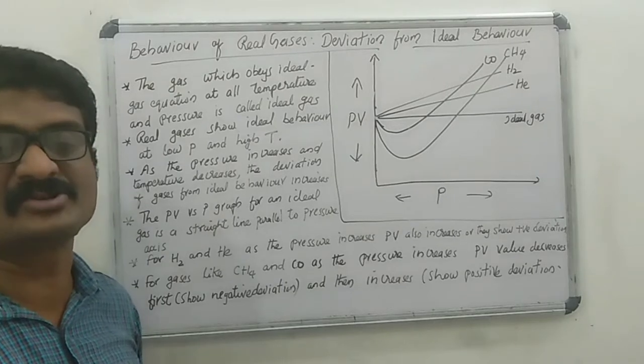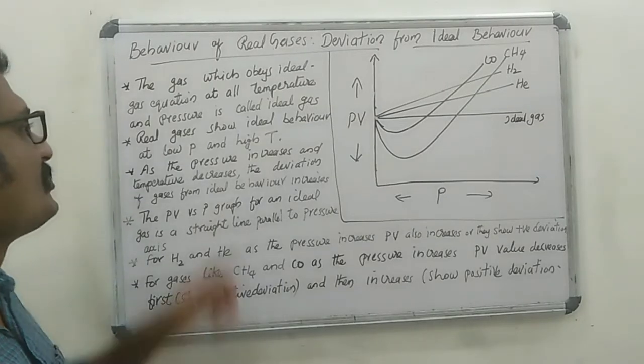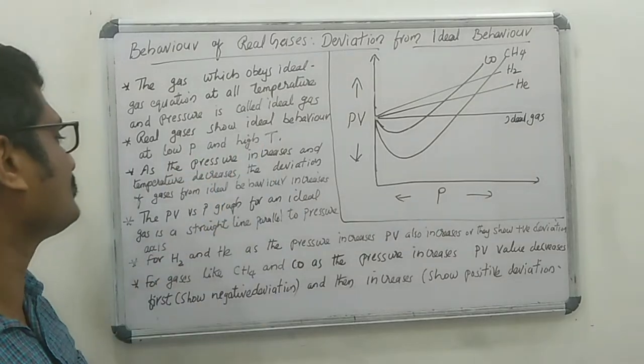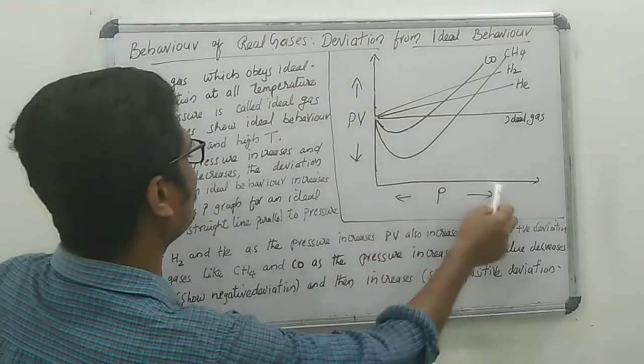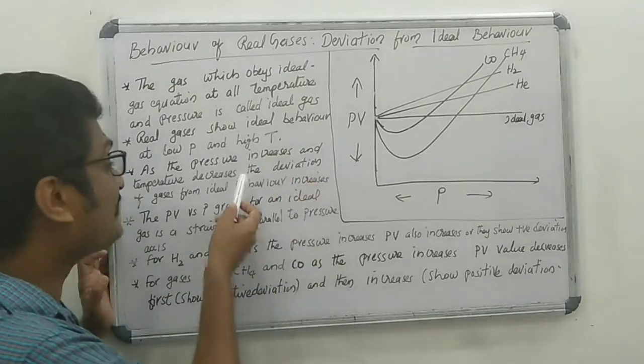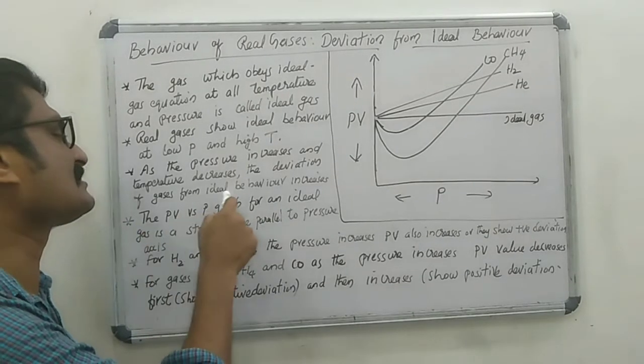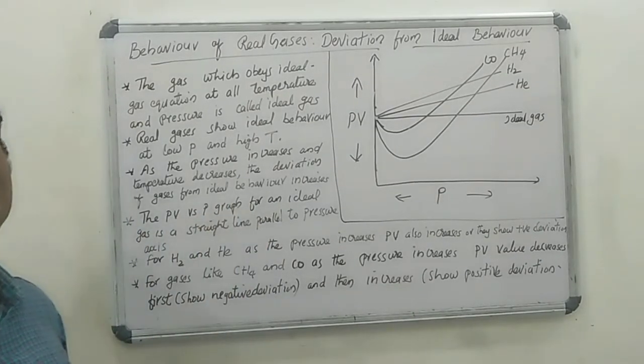Very important point. All the real gases show ideal behavior at low pressure and high temperature. That means as the pressure increases and temperature decreases, the deviation of the gases from ideal behavior increases.